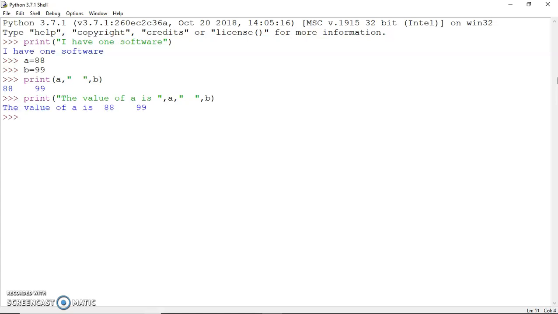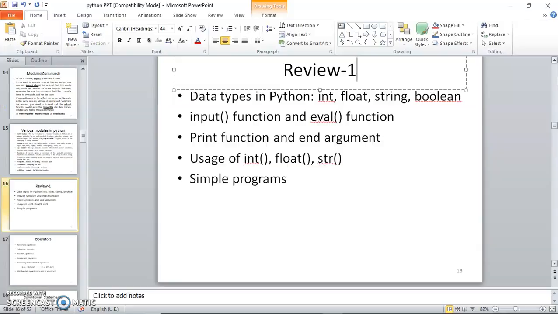This is the way you can use your print statement, and we'll discuss the end argument in a program that we are going to write. Remember that these data types are there, but you need not mention them explicitly.